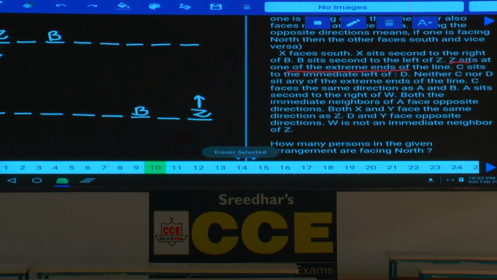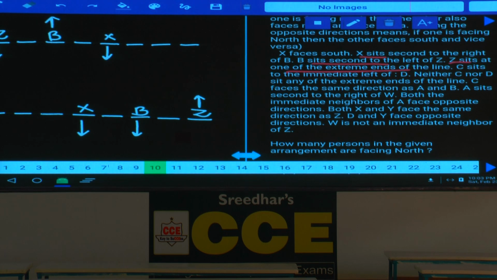Then Z sits at one of the extreme ends of the line, B sits second to the left of Z, X sits second to the right of B. X is seated second to the right of B, then in the first case B must be facing towards north, then only X will be here. And in the second case B is facing south, X will be here. X sits second to the right of B and X is facing south. In both the cases X is facing towards south only. Clear now?